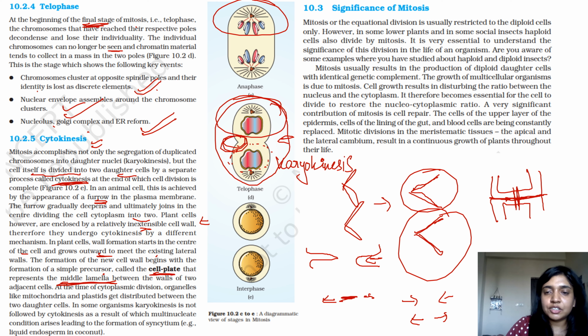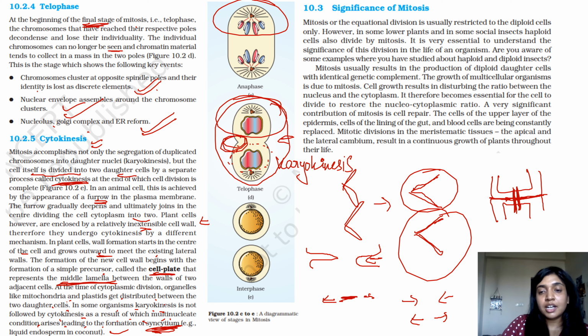Connecting two plant cells is your middle lamella, right? It represents the cell plate, rather, it represents the middle lamella between the two vertices. At the time of cytoplasmic division, organelles like mitochondria and plastids get distributed between the two cells. In some organisms, karyokinesis is not followed by cytokinesis, as a result of which a multinucleate condition occurs. For example, the formation of syncytium and liquid endosperm of coconut.